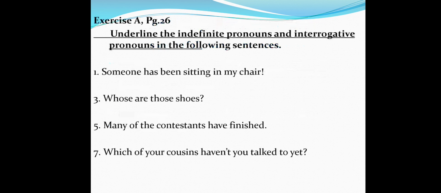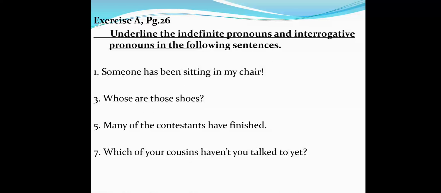We're going to answer exercise A on page 26. You're going to underline the indefinite pronouns and interrogative pronouns in the following sentences. Number 1. Someone has been sitting in my chair. Number 3. Whose are those shoes? Number 5. Many of the contents have finished.